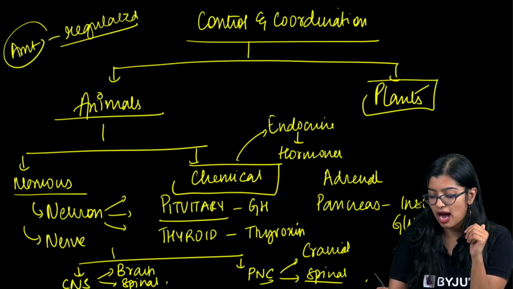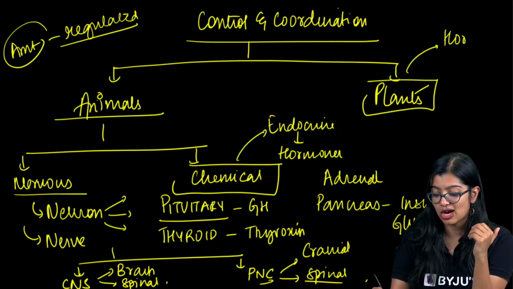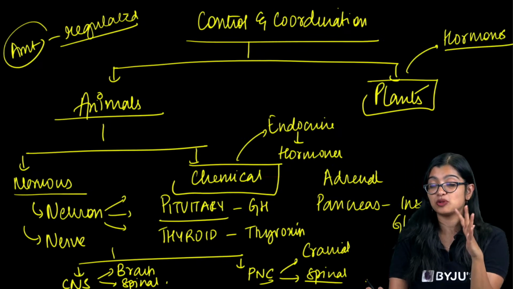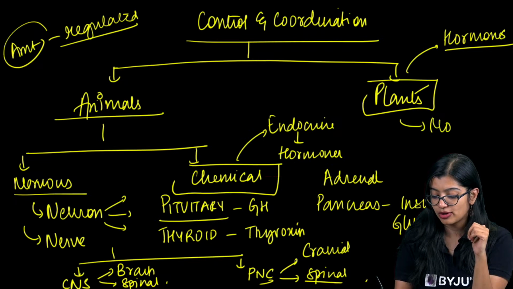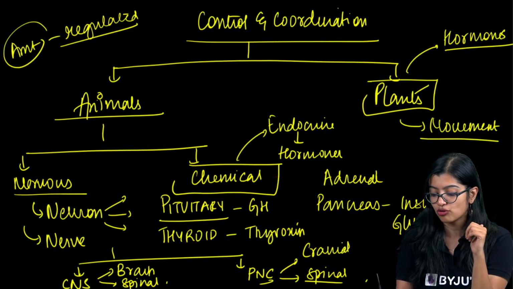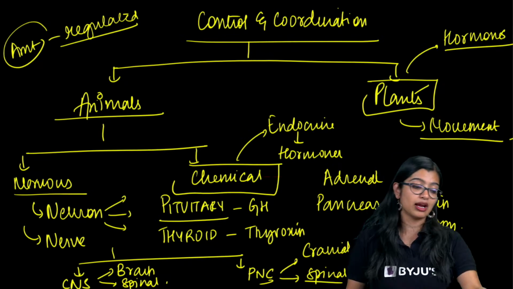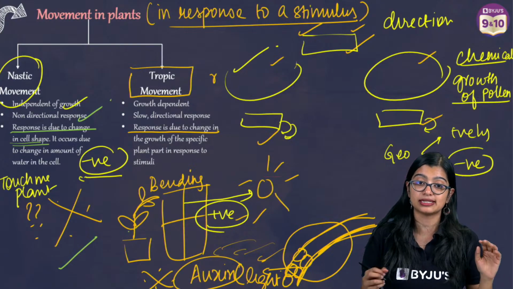Then we went on to plant hormones. We learned about plant hormones: auxin, cytokinin, gibberellins, and abscisic acid. And then we also learned about different movements, where we looked at tropic movement and nastic movement. So with this, everybody, we come to the end of the chapter summary.